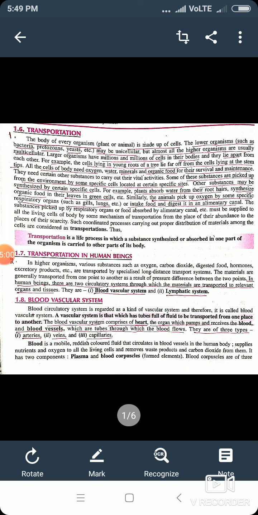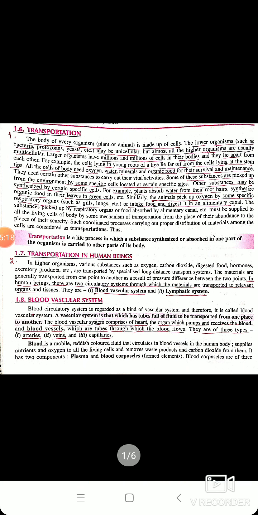The second component of the blood circulatory system is blood vessels. These blood vessels are tubes through which blood flows, and the blood vessels are of three types, that is arteries, veins and capillaries. Later on, I will explain to you the characteristic features of arteries, veins and capillaries. Now moving to the third component, it is the blood.